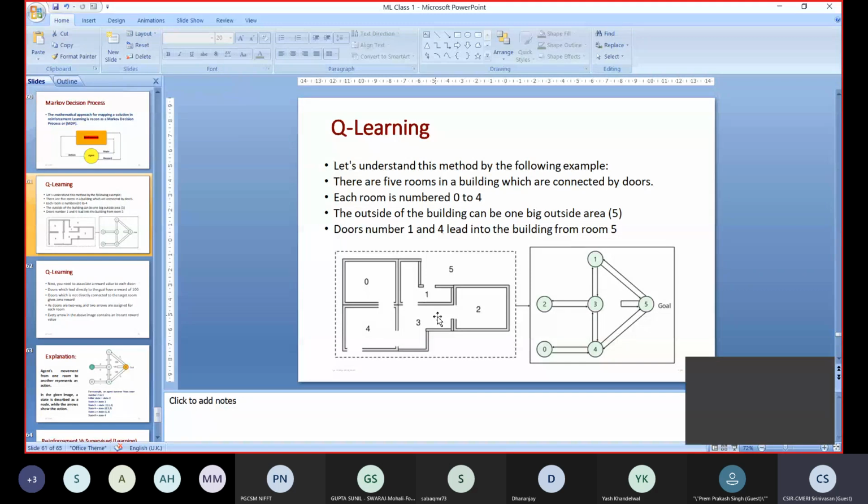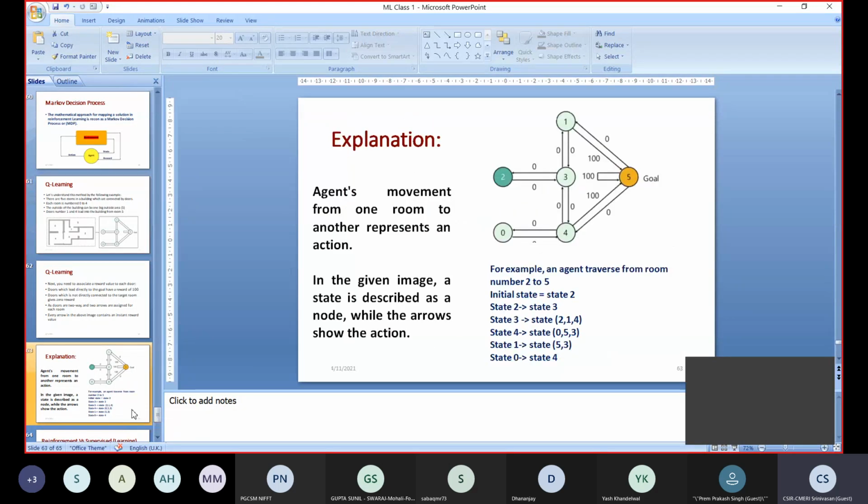Completed? All of you have drawn? Can anyone respond, please? Yes, sir. Good. Because this diagram, the next slide you can correlate. That's why I am telling.